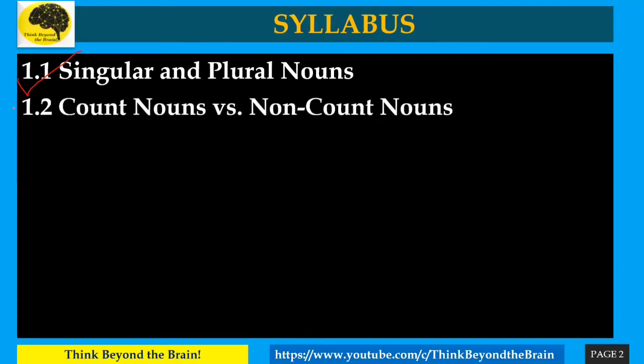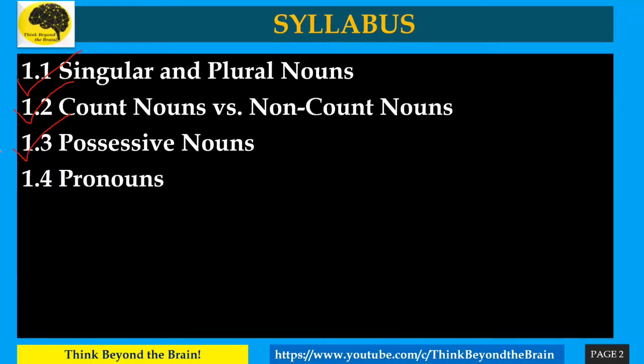Then the second one is count nouns and non-count nouns. From the words we can understand: the nouns that we can count and the nouns that we can't count. Then the third one is possessive nouns. Possessive nouns tell us which thing belongs to whom. Now I am just telling you what the word tells us. We will discuss it in brief in our videos later on.